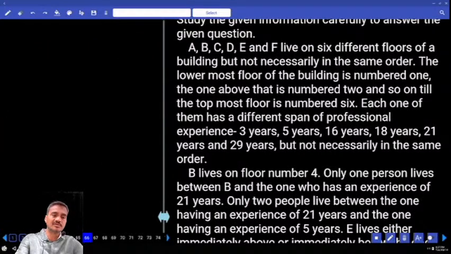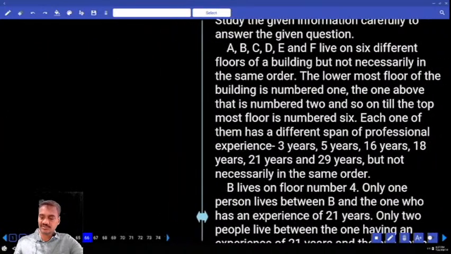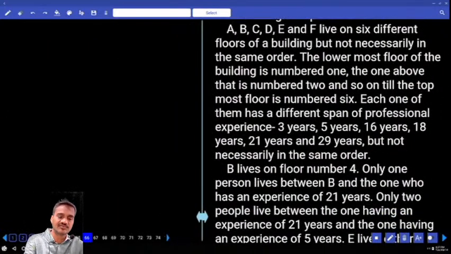Now in this one, how many persons are there? There are 6 persons living on these 6 different floors: 6, 5, 4, 3, 2 and 1.